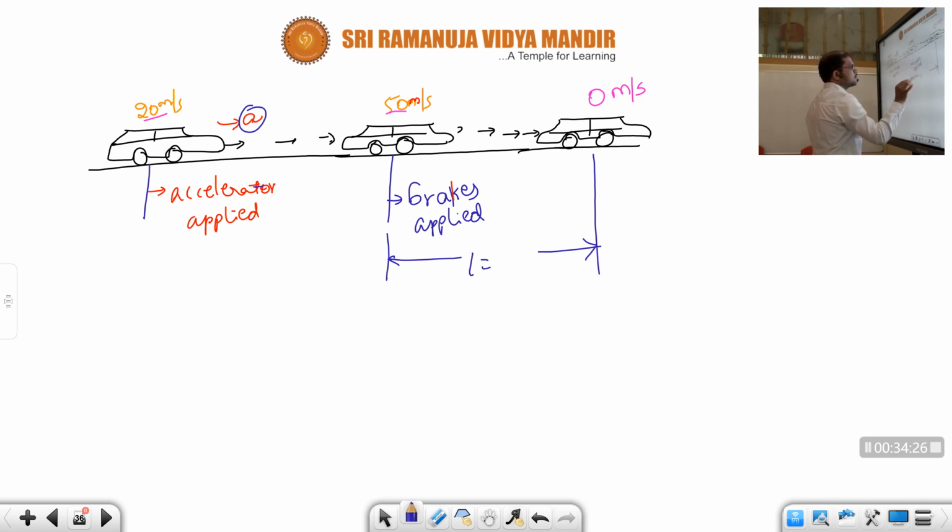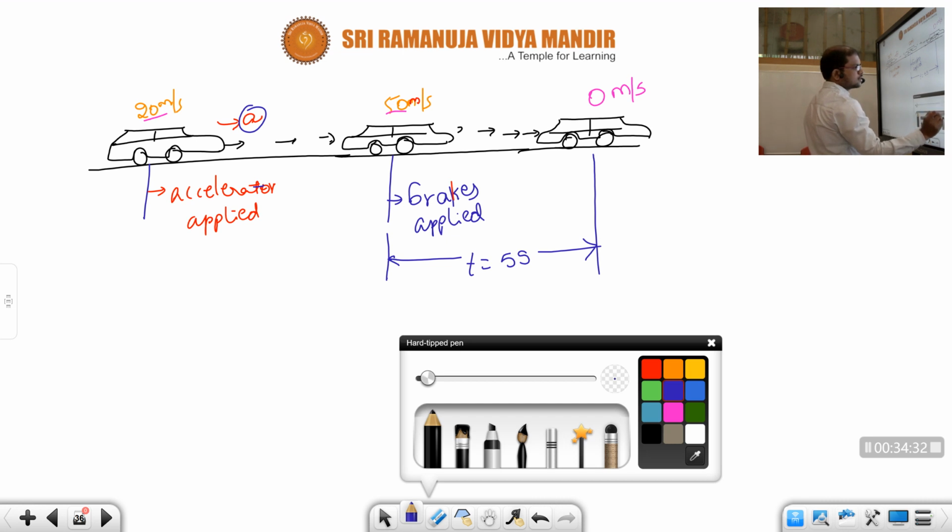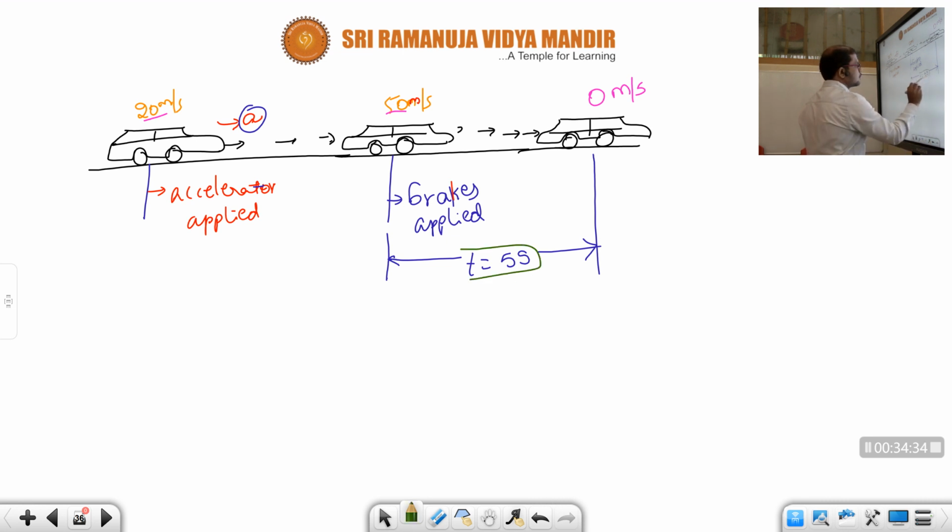Let us take the time taken as 5 seconds, children. After applying the brakes, it should stop immediately. What is the purpose of brakes? In order to stop it. After pressing the brakes, if it takes more time, what is the use? So immediately it will stop. That's why I am taking 5 seconds, children. Since it is already in motion with more speed, 50 meter per second, it took 5 seconds to stop.